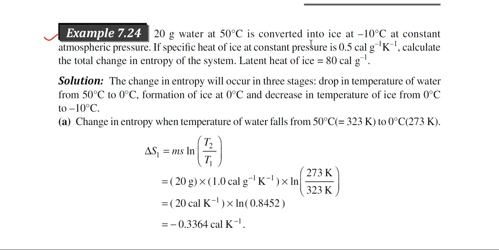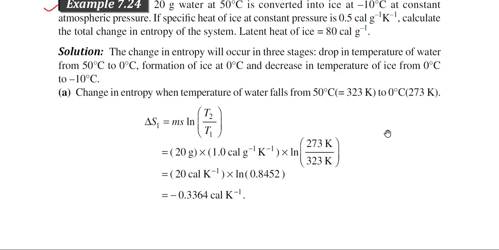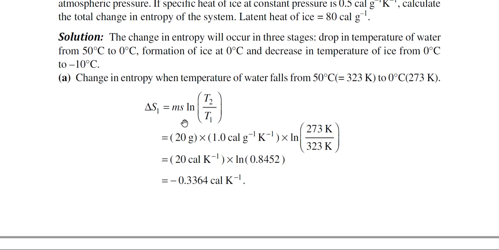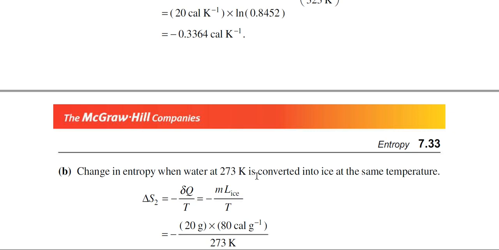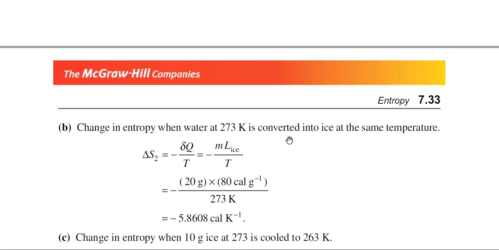At first the water is cooled from 50 degree centigrade to 0 degree centigrade. So when it is cooled from 50 degree to 0 degree, then we can use this particular formula, and from this formula we can calculate the entropy change in the first step. After coming to 0 degree centigrade, freezing takes place because ice is formed from the water. Ice is formed from the water.